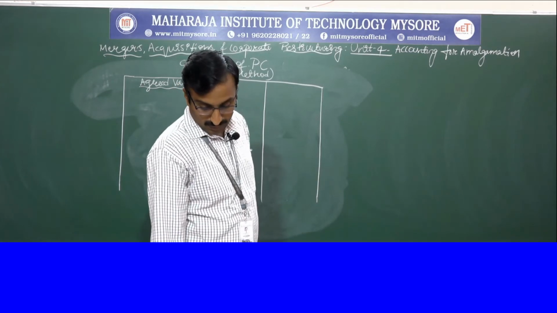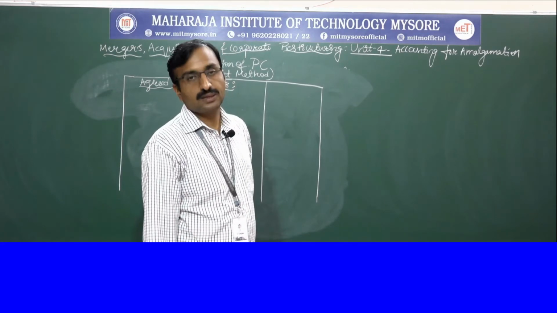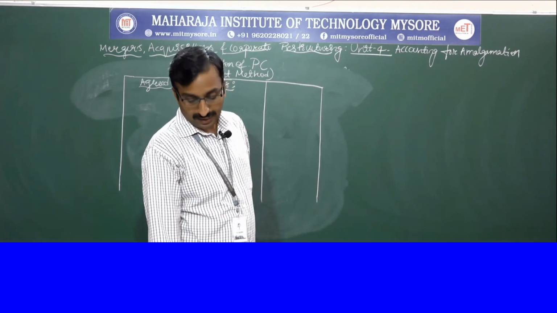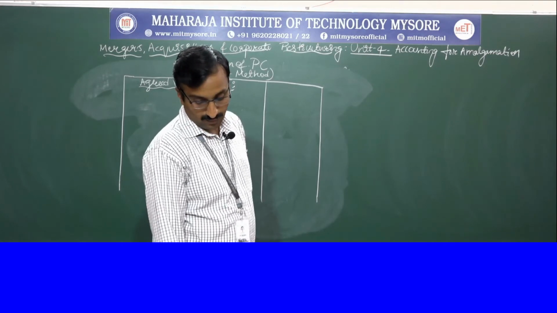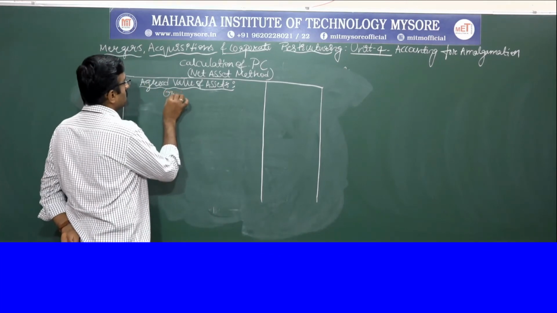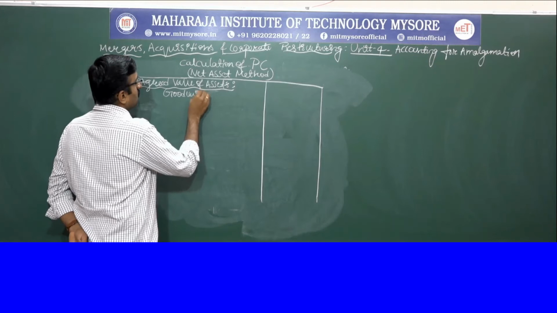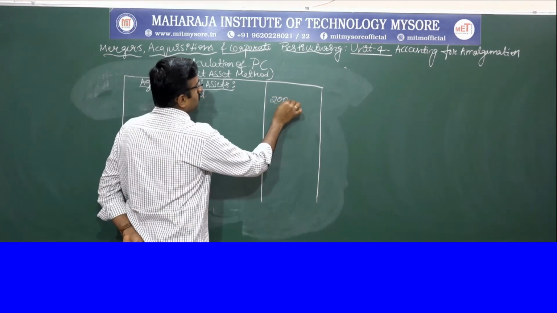They have asked us to take the goodwill as 2 lakh, because in the balance sheet they have given 70,000. We consider the adjusted value they have given, and the same with stock also. Take all the assets. First one is goodwill, 2 lakh rupees.